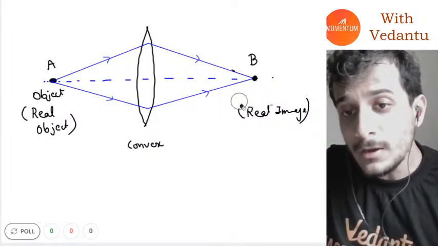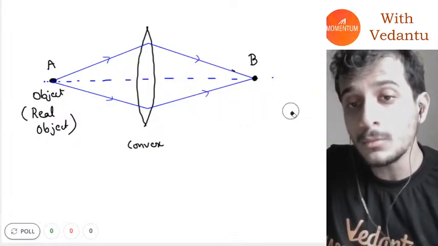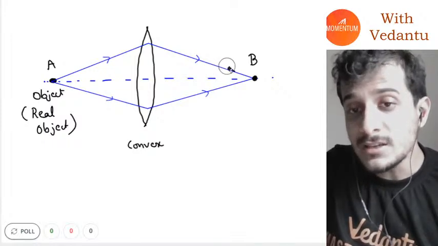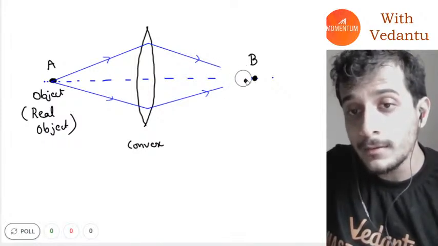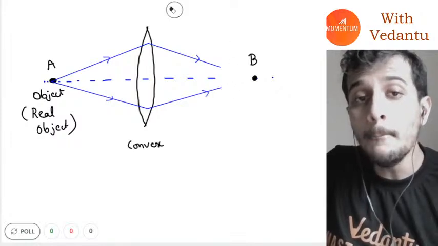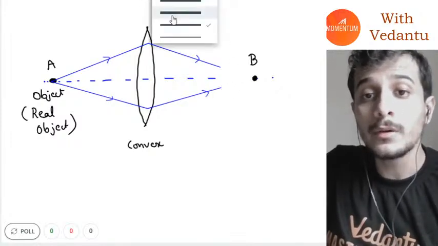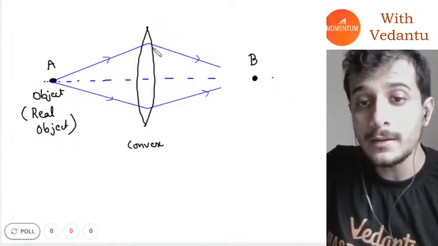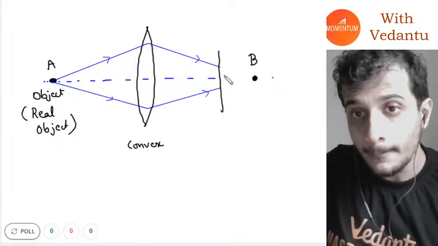Essentially what I will do is place a mirror here.